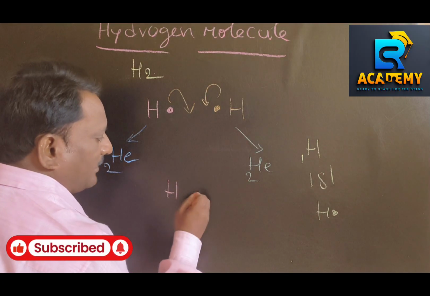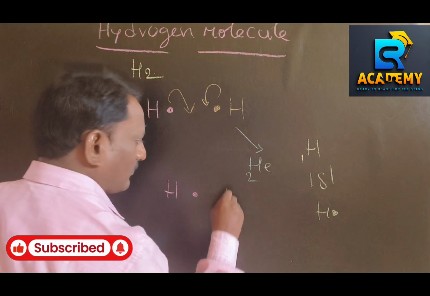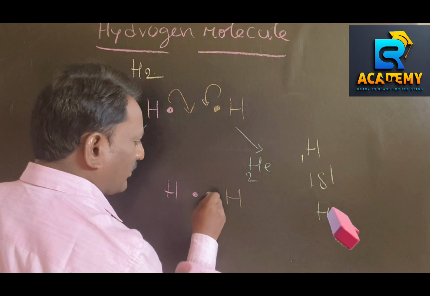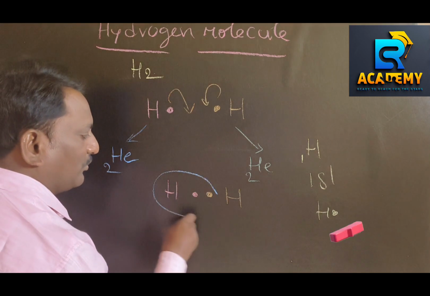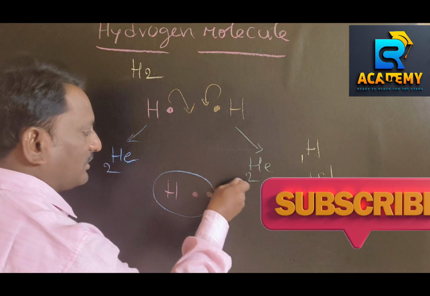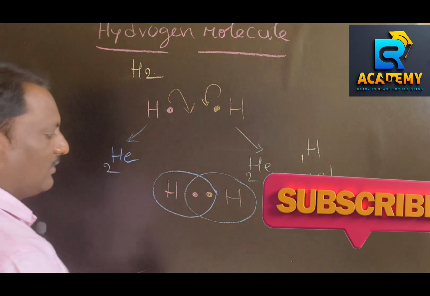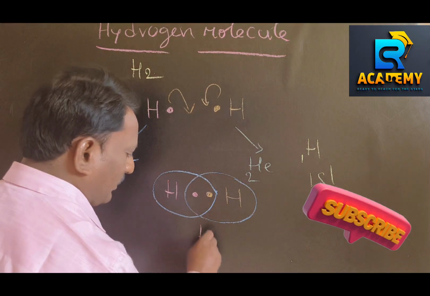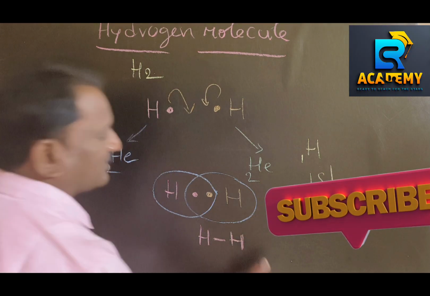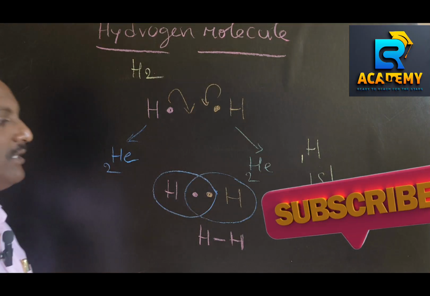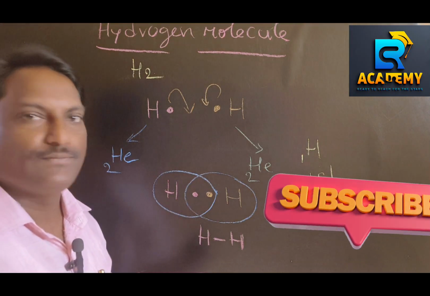So it contributed one electron, and the other also contributed one electron. The contributed pair of electrons is equally shared between both. These two electrons belong to this atom, and these two electrons belong to the other. Then you get H-H, that is a covalent bond. A covalent bond is represented with a dash. This is the formation of the hydrogen molecule. Is it clear to you?